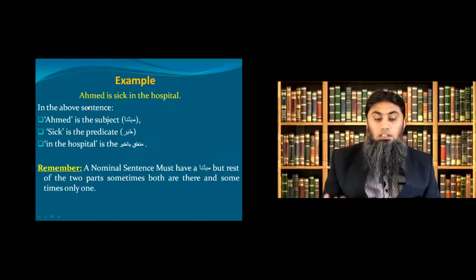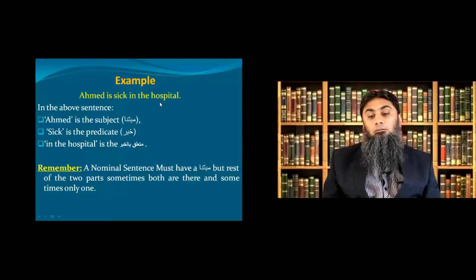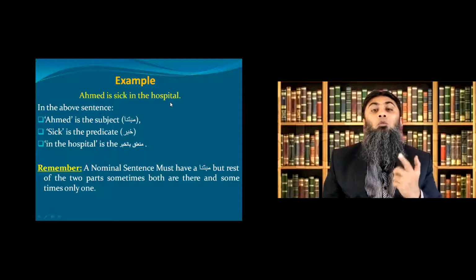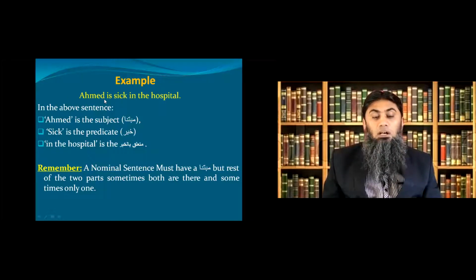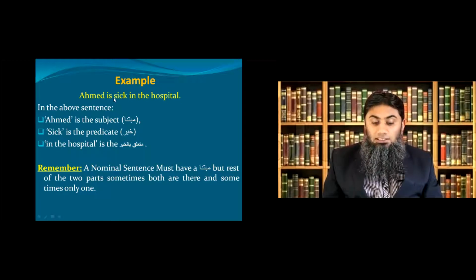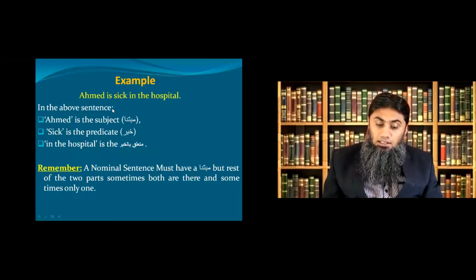Let's look at one more example to clarify all of these 3 parts. The example is: Ahmed is sick in the hospital. Now, as you can see, this sentence is jumlatul ismiya. Why? Because it begins with the ism, Ahmed. Now, what about the labels? You want to say something about Ahmed. So Ahmed will be called your mubtada or subject. And what you actually said, that he is sick, this sickness is the information part. It's called khabar or predicate.